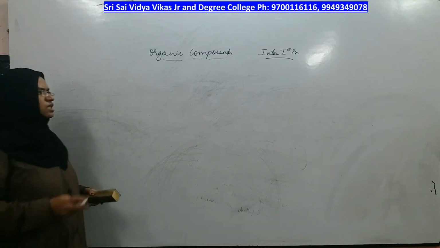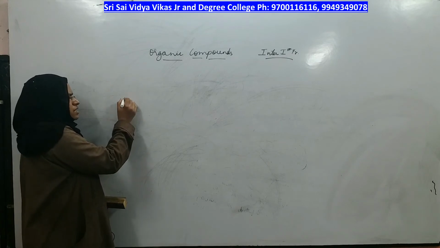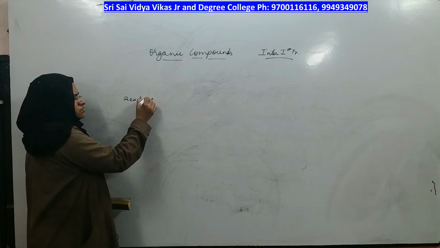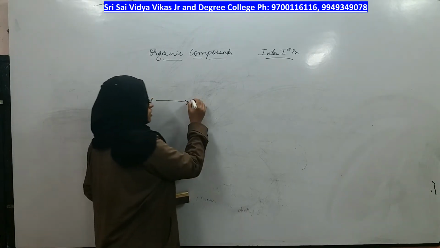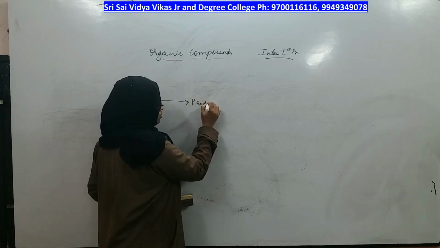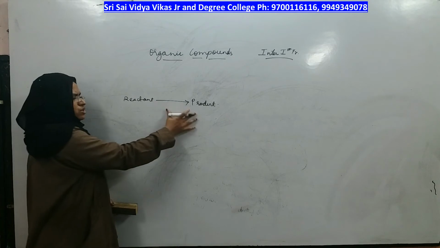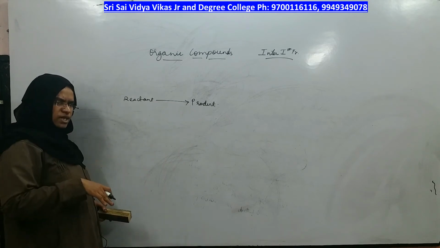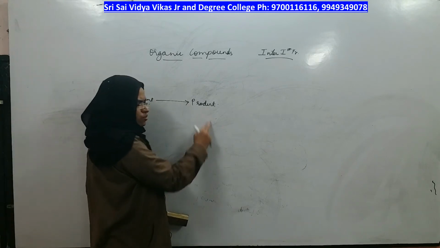Generally, before organic chemistry, whatever we know is that every chemical reaction has a reactant which undergoes the reaction to become a product, right? This is what we know till now. Shall we apply the same procedure for organic reactions also? Even organic compounds also have a reactant which will be converted into a product?